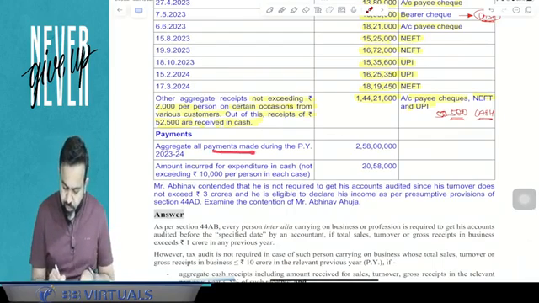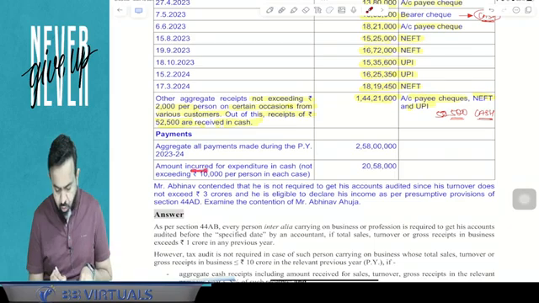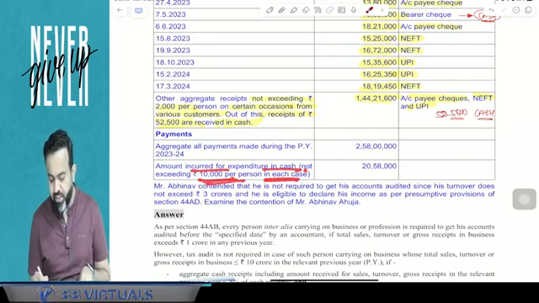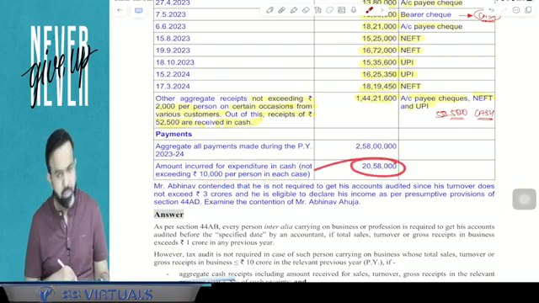Payment aggregate, all payment made during the previous year is 2 crore 58 lakh, but amount incurred for expenditure in cash but not exceeding 10,000 per person in each case is 20 lakh 58,000. That is the cash payment.